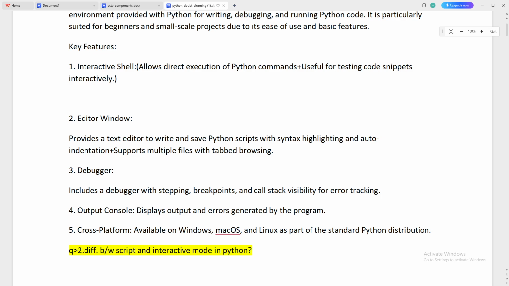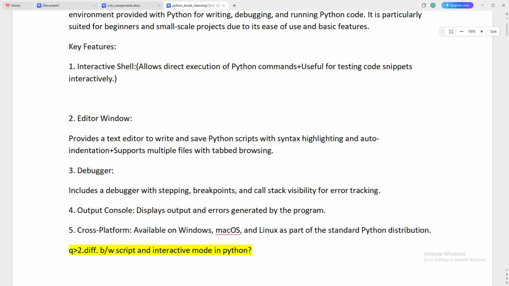Okay. Second thing is the editor window, which provides a text editor to write and save Python scripts with syntax highlighting and auto indentation. So even in IDLE you have auto indentation, plus there is support for multiple files with tabbed browsing.